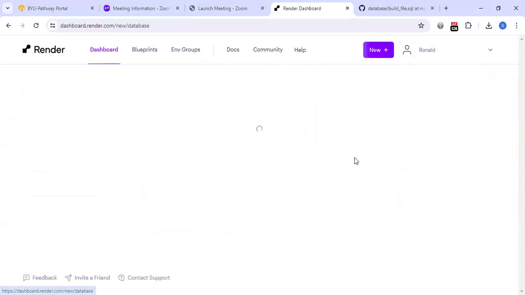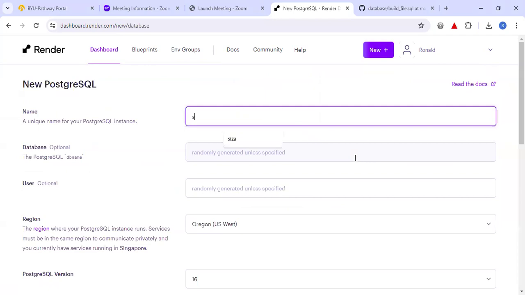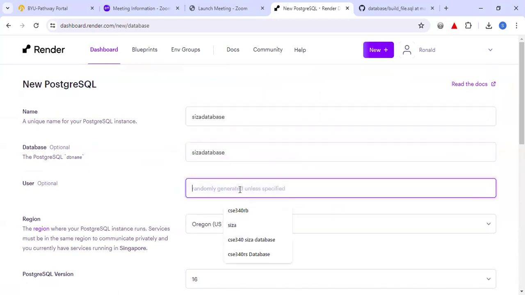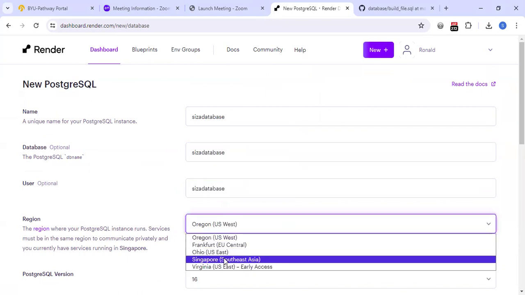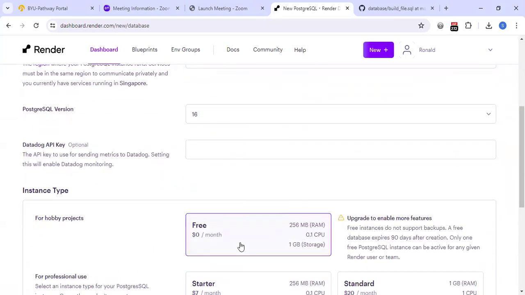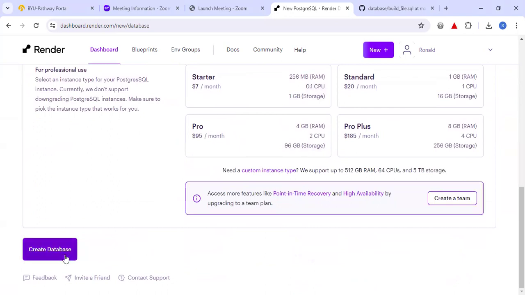First, quiz one. I'm going to name it Caesar database. Caesar database. Simplest name I want to use. Paste it over here. Just put this to Singapore. Make it free. And while it's creating, I'm going to pause it a little bit.